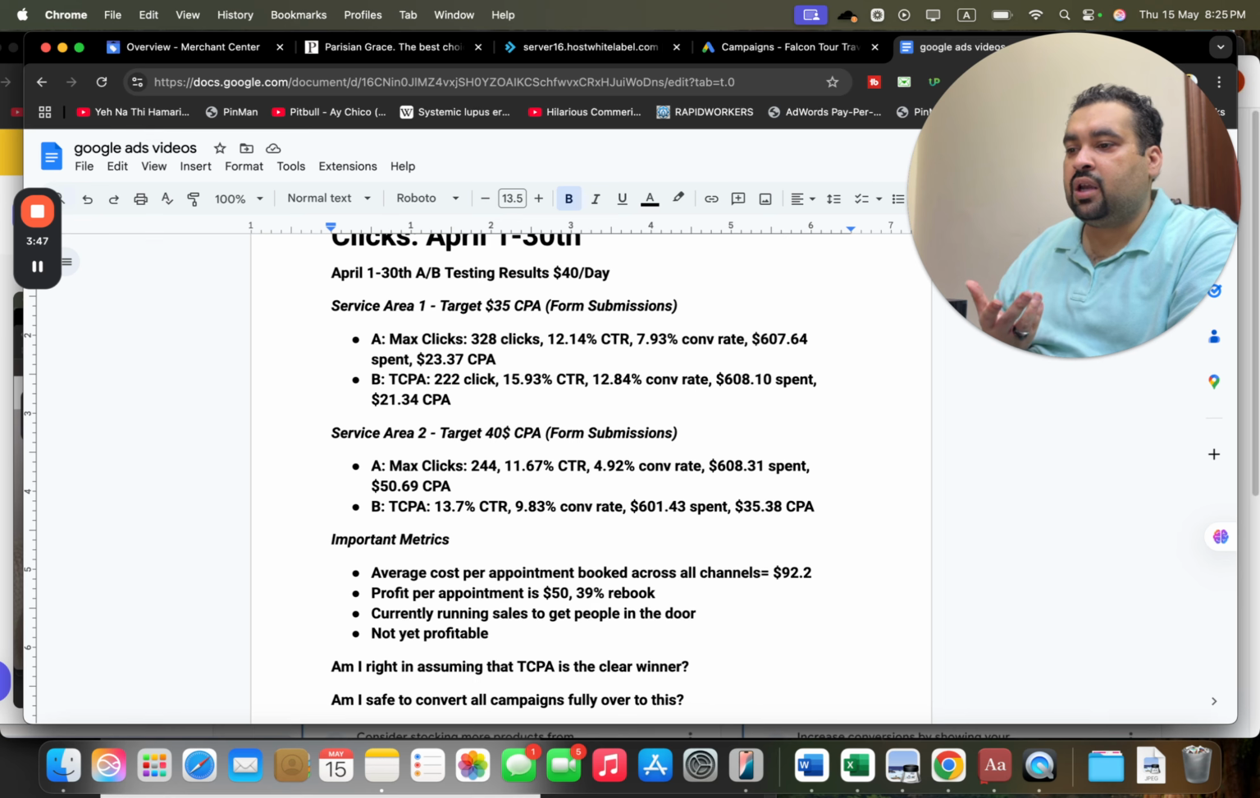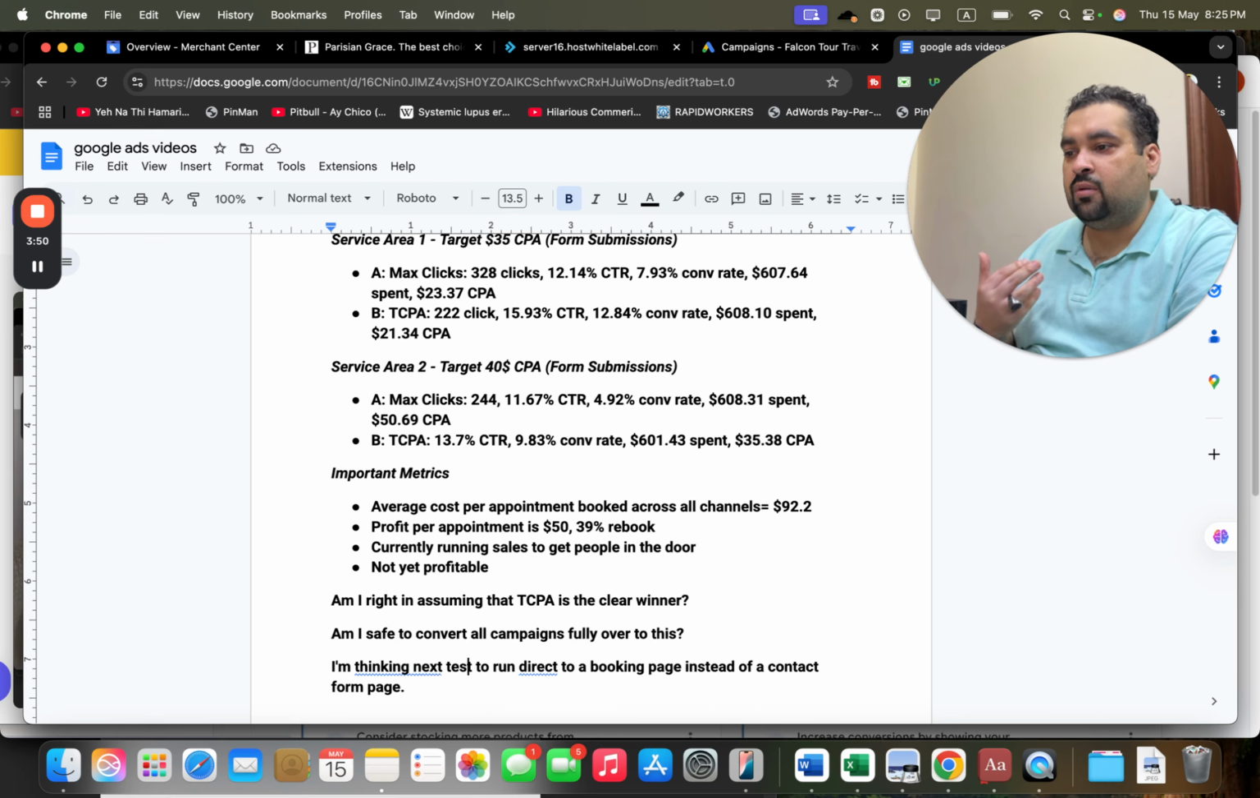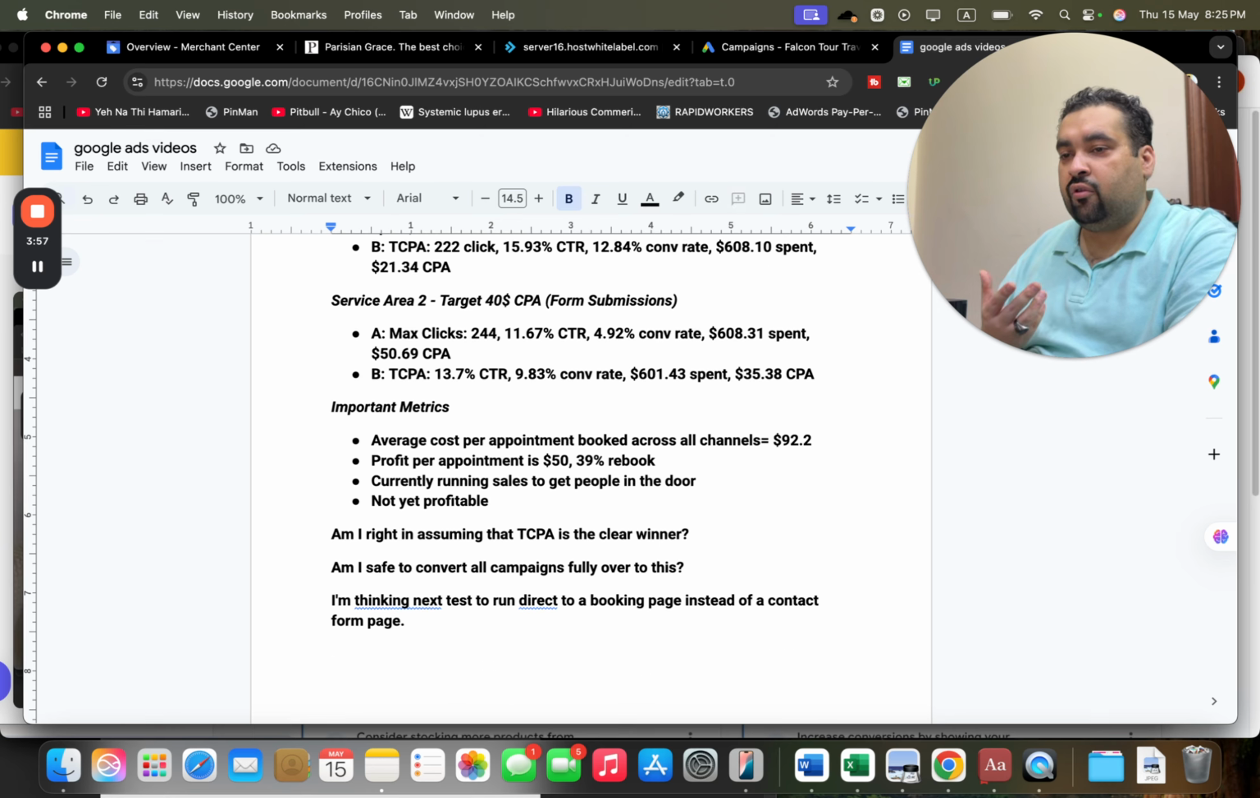Am I right in assuming that TCPA is the clear winner? Am I safe to convert all campaigns fully over to this? I'm thinking next to run direct to a booking page instead of a contact page.